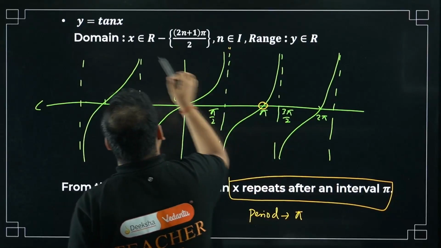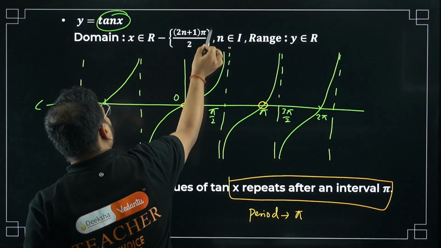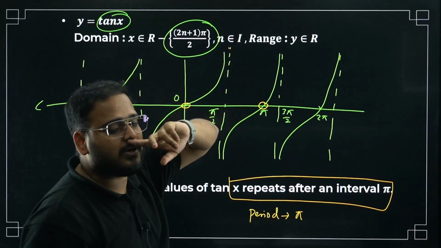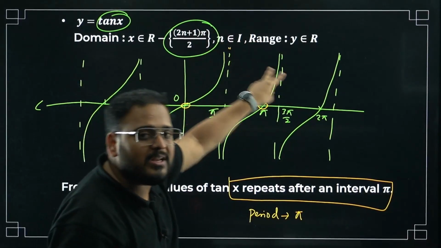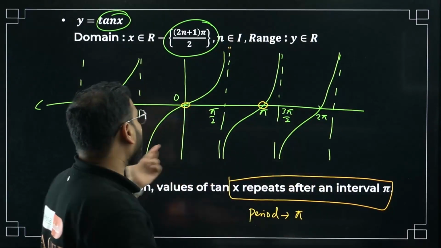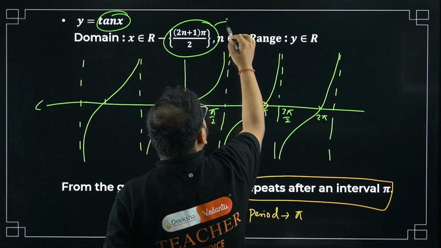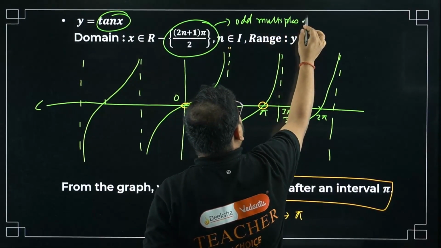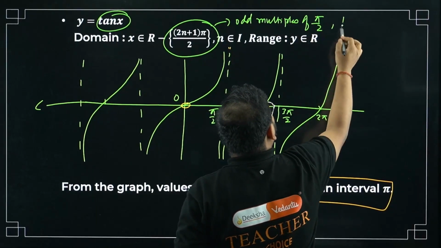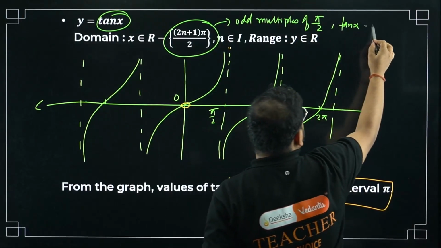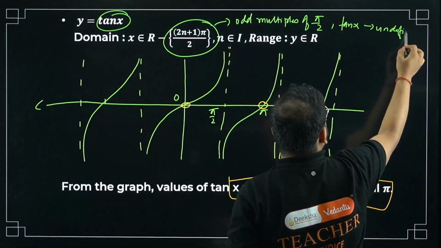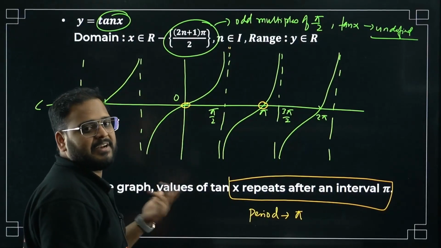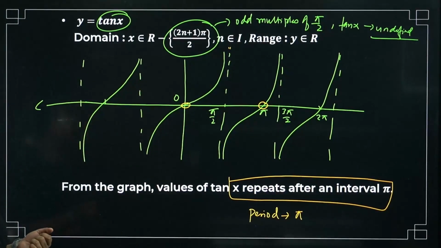This is y equal to tan x. See, in the domain you don't have odd multiples of pi by 2. 2n plus 1 is an odd number, no? 2n is an even number, plus 1 means odd number. So at odd multiples of pi by 2, what is there? At odd multiples of pi by 2, tan x is undefined. Infinity basically. Please have a look. Okay, I hope this is clear.